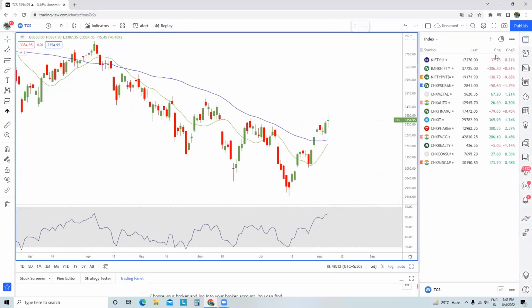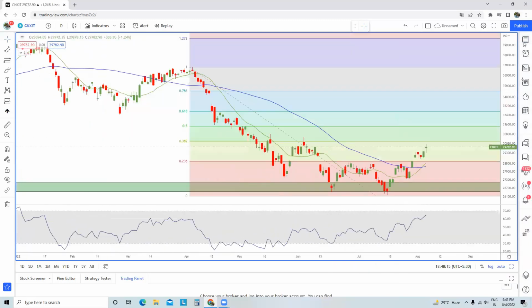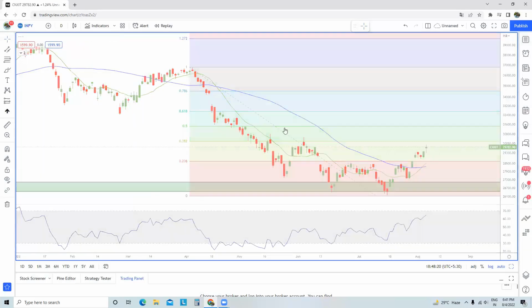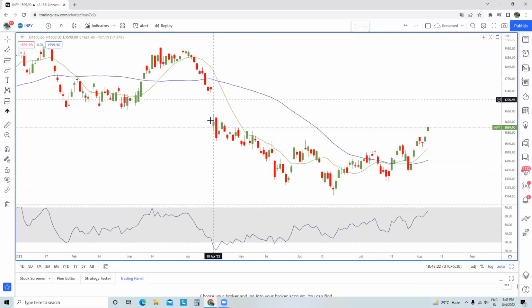I think once the gap in the Infosys chart gets filled up, after that, we'll be able to understand what's the next move in the IT pack. And even if this entire gap gets filled, we'll hit a resistance band exactly over here within the level of 1667. So just be careful about that if you're participating in the rally of Infosys.